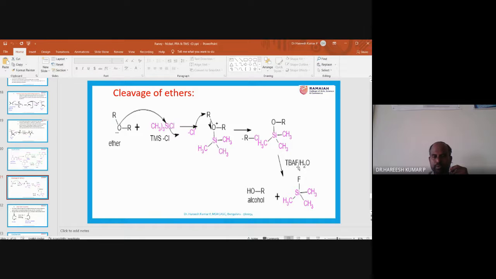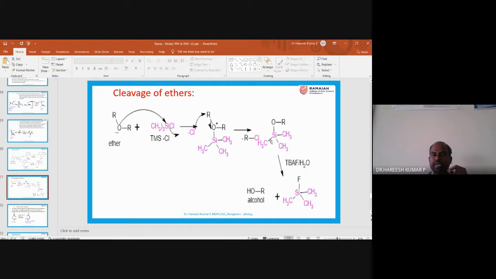Tetrabutylammonium fluoride. Even if we are not using tetrabutylammonium fluoride, one more equivalent of TMS can react here and there will be a cleavage like this, giving alcohol and TMS chloride. So here the reagent used, what is that? TBAF. What is TBAF? Tetrabutylammonium fluoride. It will act as a source of fluoride.